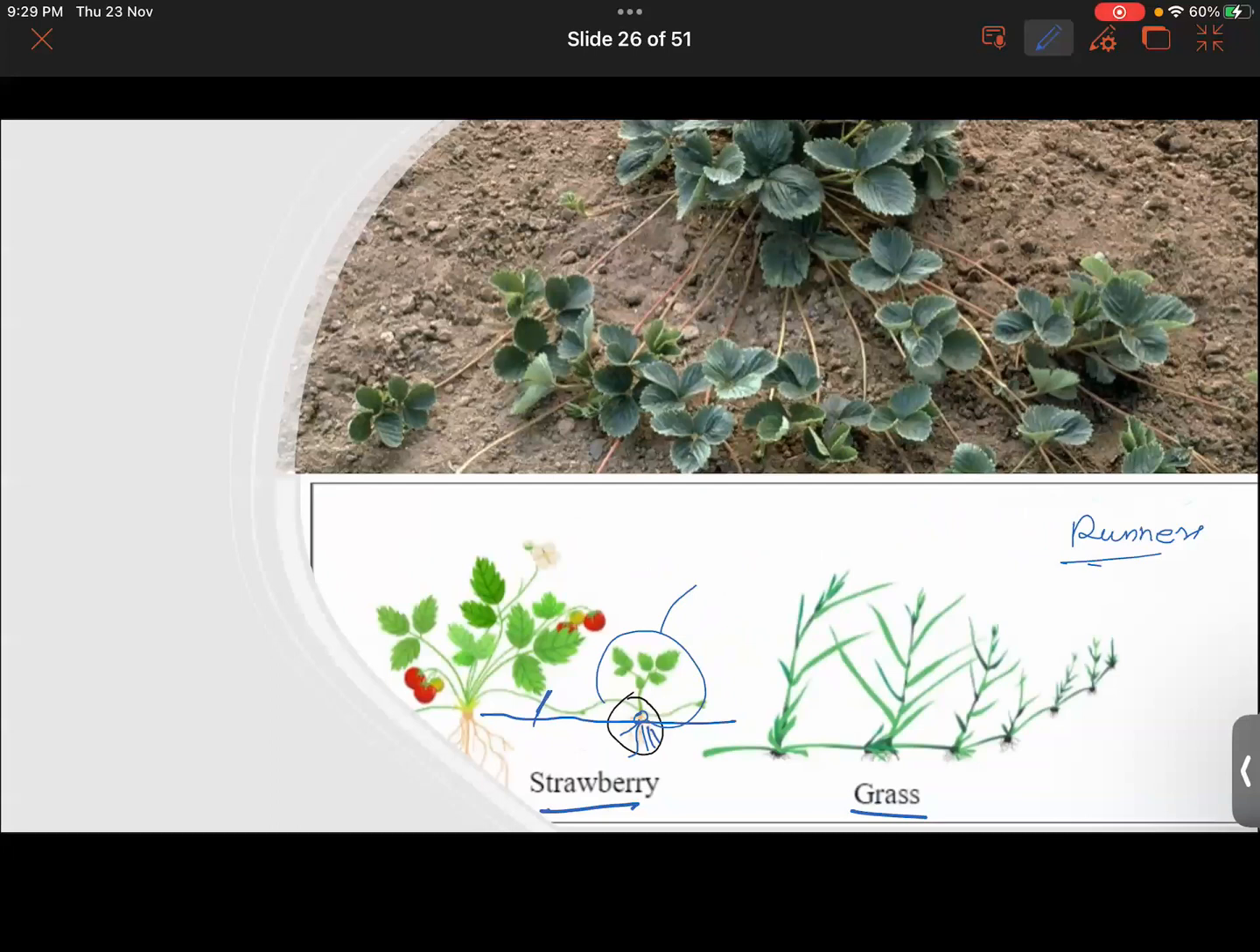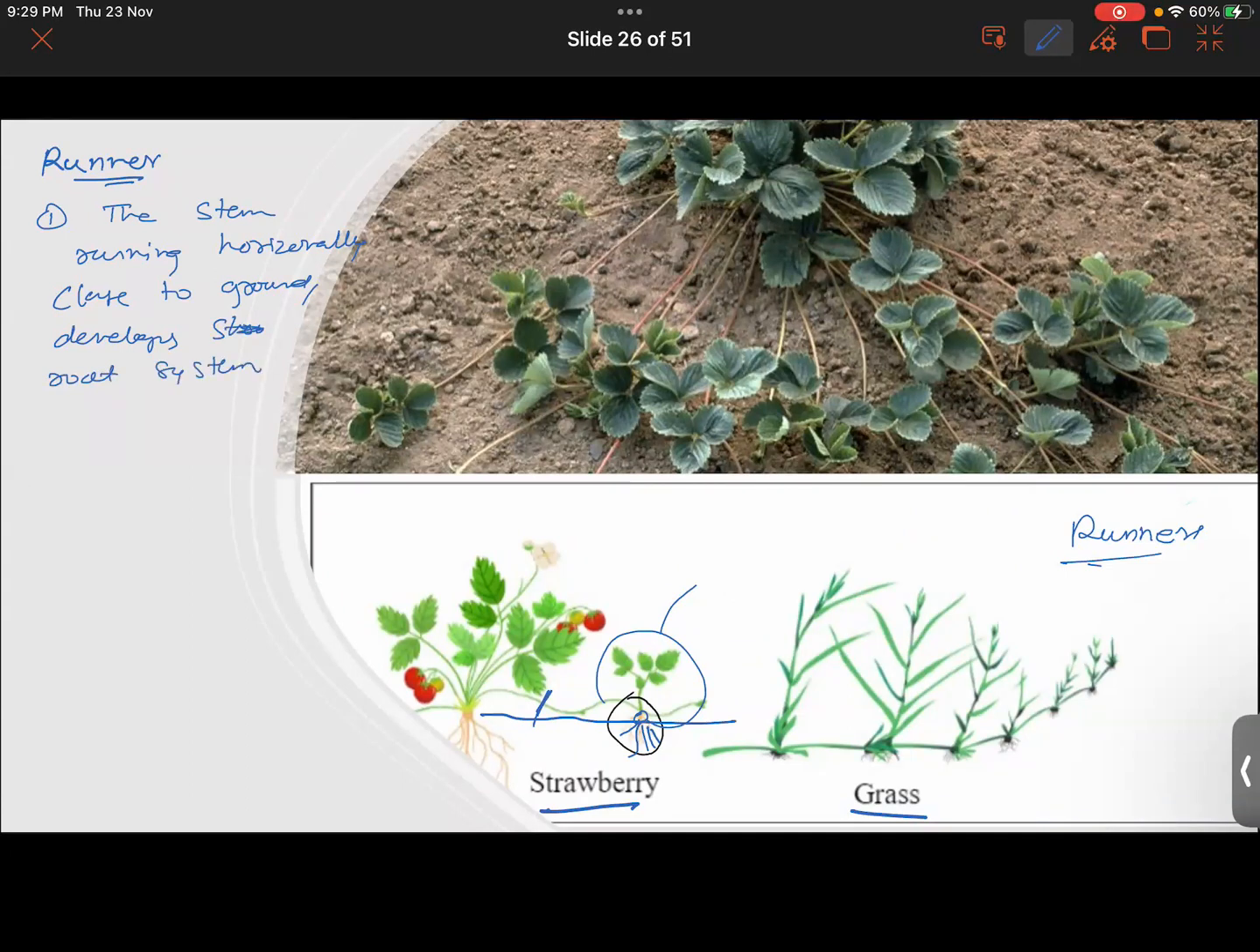In the case of runners, we get to see the stem running horizontally close to the ground develops a root system after coming in contact with soil.